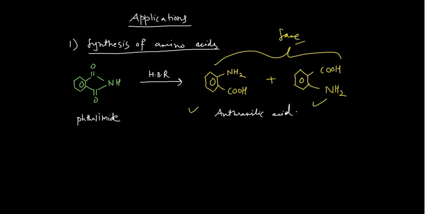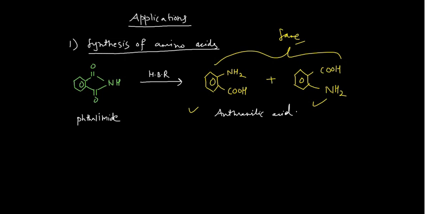So the difference in the Hofmann bromamide reaction of amides and the imide is that in the case of the amide you were producing the amines, but in this case you are producing amine along with the acidic part. If you want, you can go through the mechanism of this reaction also, okay. I am not drawing the mechanism because the length of the video will increase too much. So I am not going into that much detail. If you want, you can draw the mechanism. It's quite easy, okay.